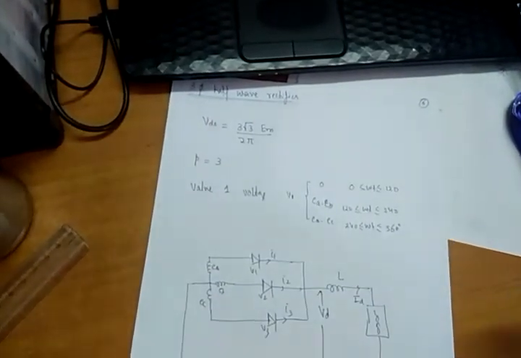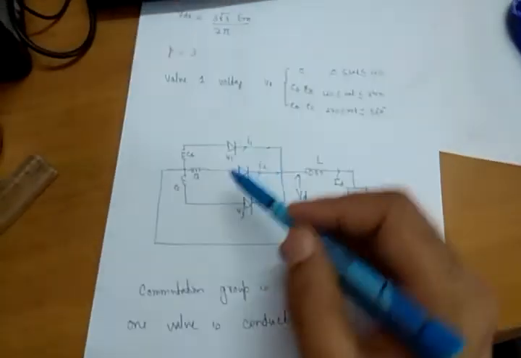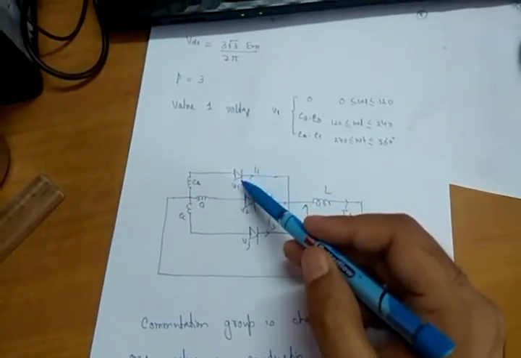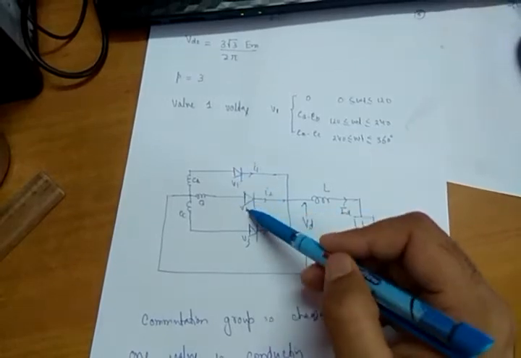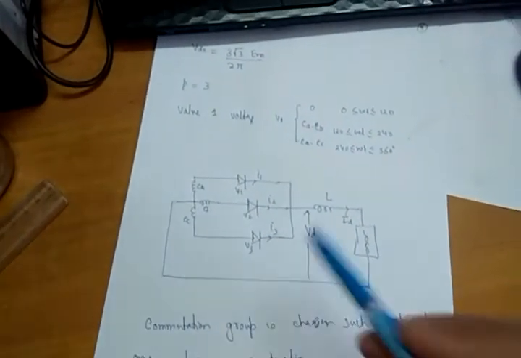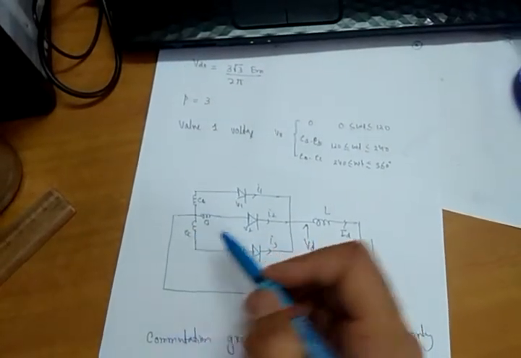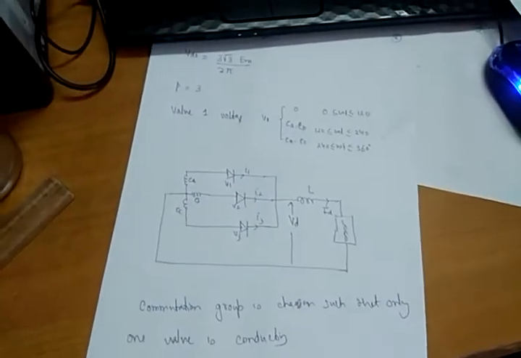After that, we will have a 3-phase half wave rectifier. This is the circuit of a 3-phase half wave rectifier. I will have diode 1, 2, and 3. Voltage drops across them will be V1, V2, and V3. VD is the voltage across the load. ID is the total current. EA, EB, and EC are the phase voltages.